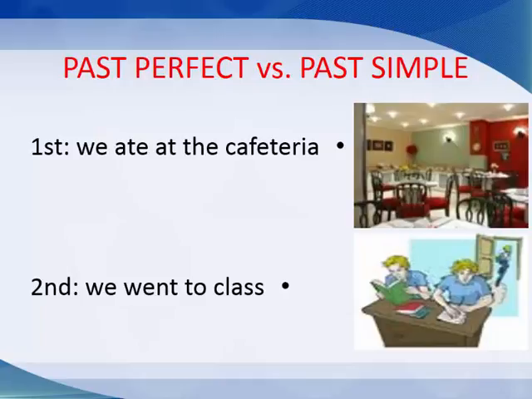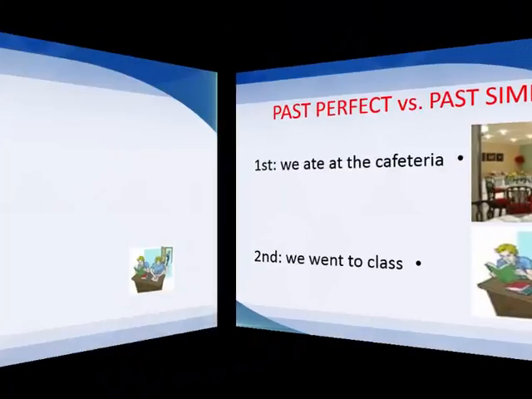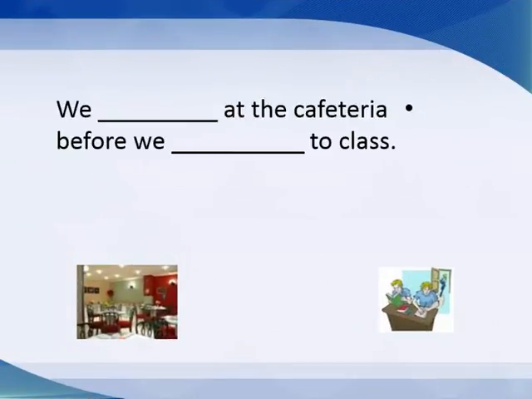First, we ate at the cafeteria. The second action, we went to class. First we ate and then we went to class. How can we form a sentence for this situation?